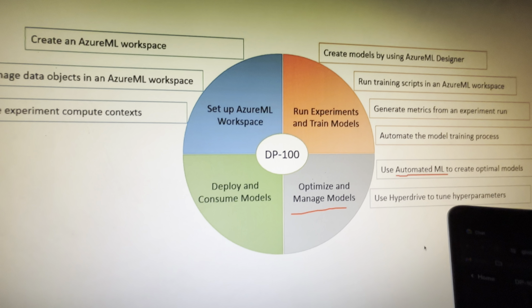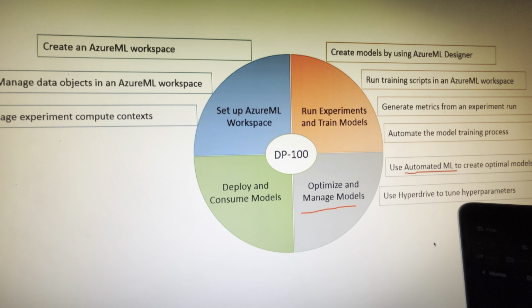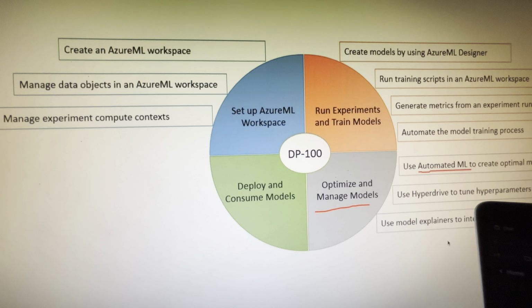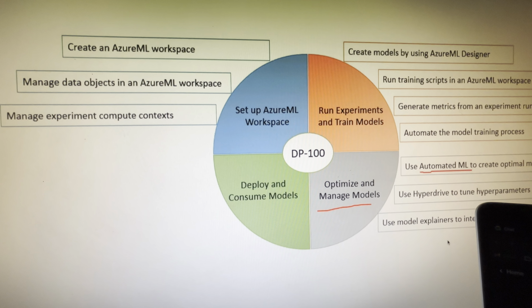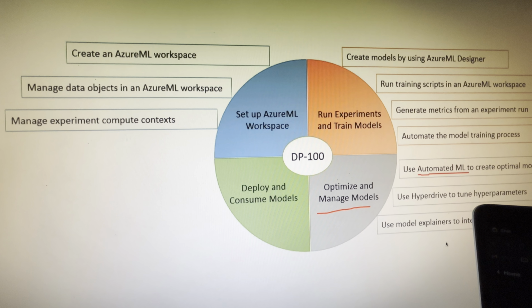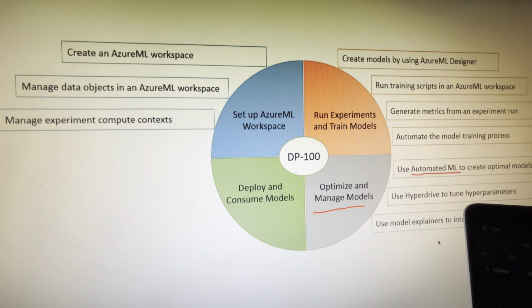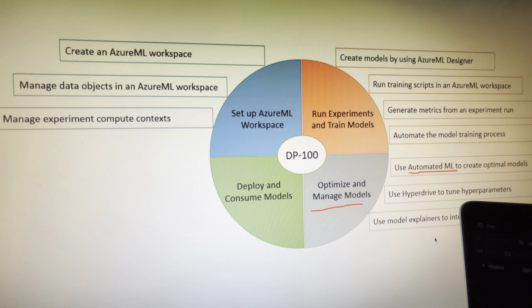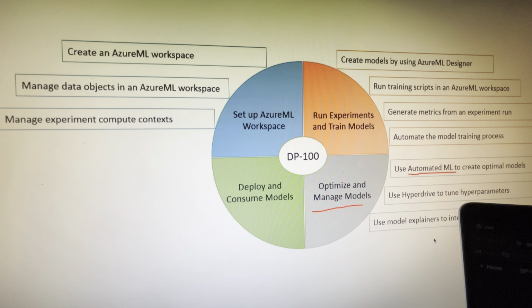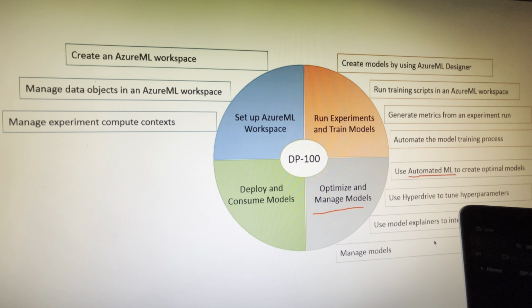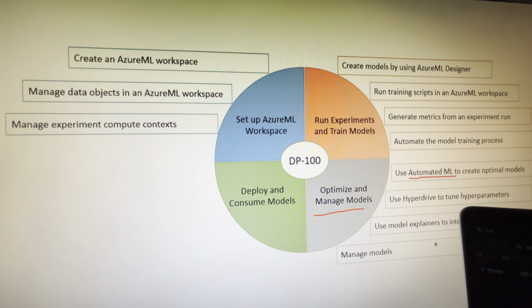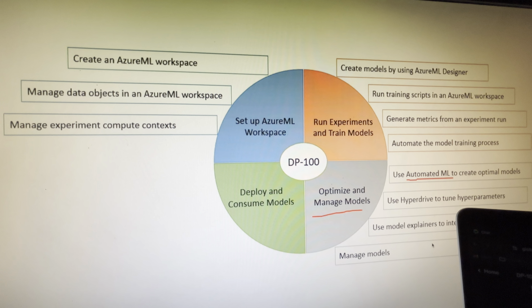different in implementation using the new service. And then, what is the use of any model if we cannot explain what it does, how it does, and why it does it? Well, that is what we are expected to know as a data scientist as part of the model explainer. And needless to say, we should be able to manage all the models that we have created and optimize till this particular step.